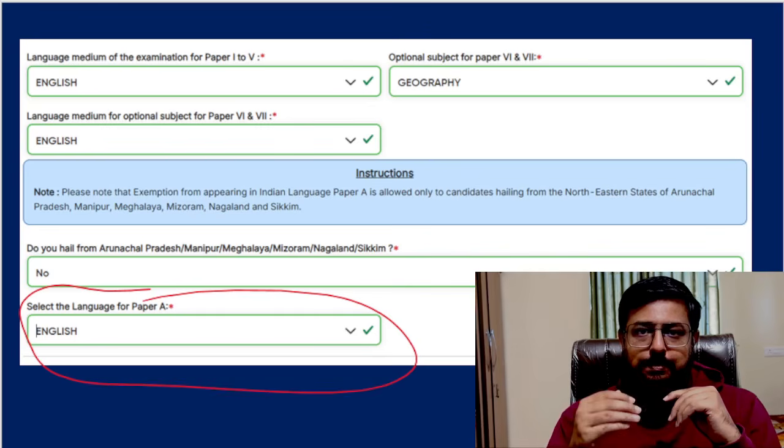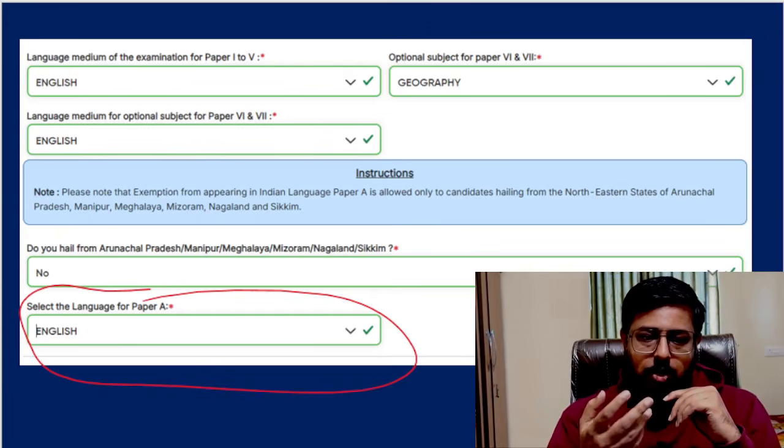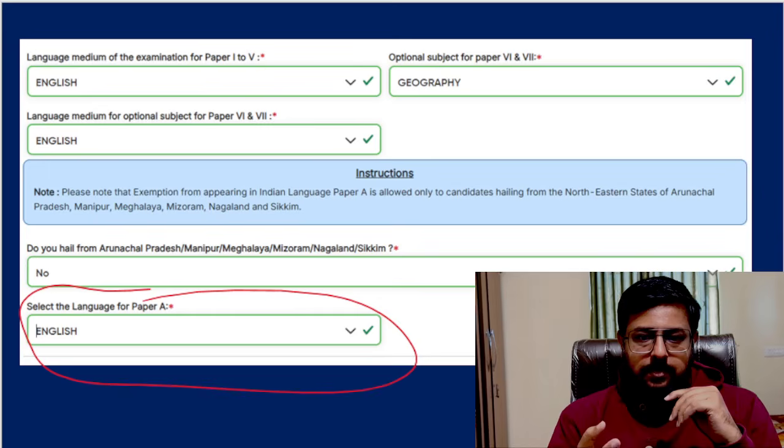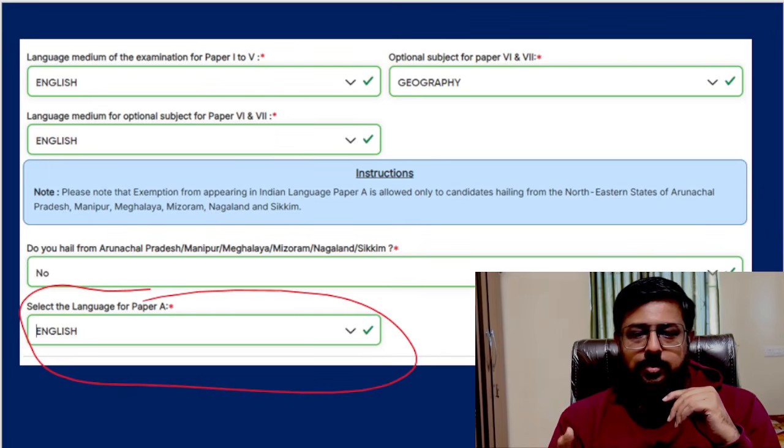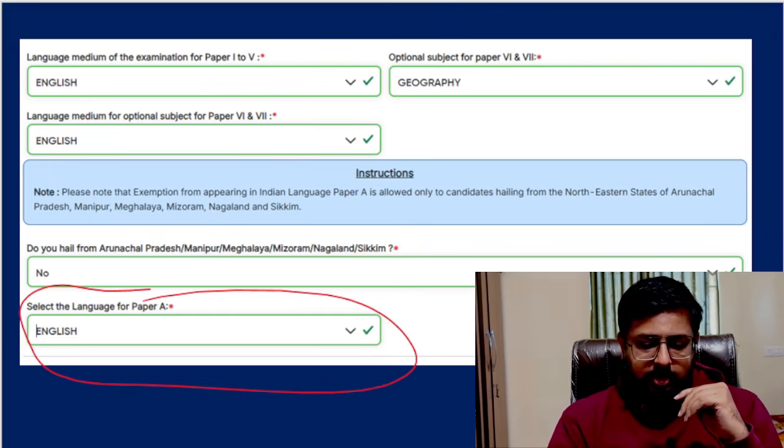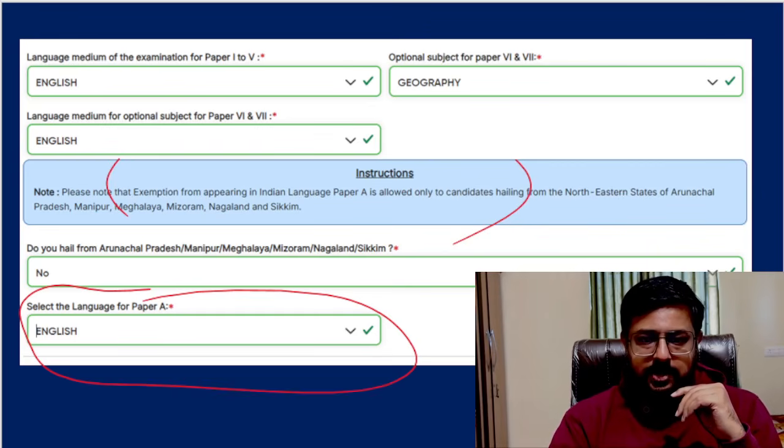English is paper B, the mandatory paper, and here they are actually allowing it. Actually, the drop down itself should not list it. So it's a technical glitch, and UPSC should be informed about this. We have already sent a mail also, but everybody should make sure not to select it by mistake. Here it is clearly written that the exemption is only for students of some northeastern states, and if you are physically disabled, there is an exemption. That is the only thing in the notification also.